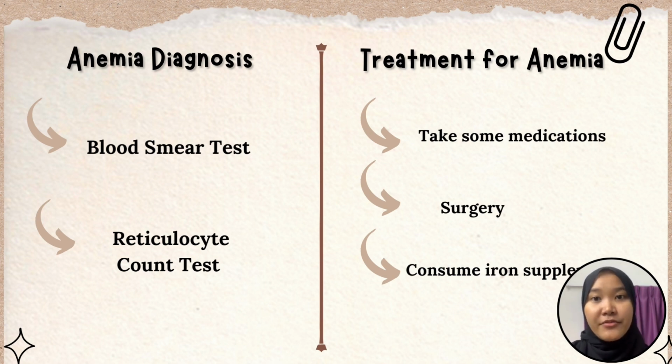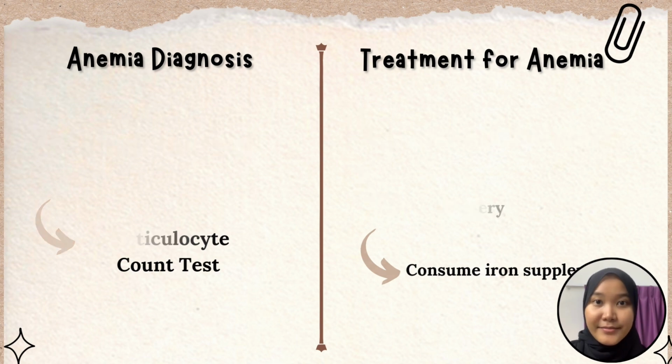For the treatment of anemia, firstly, taking medication to hold back the immune system. If there is a lot of blood loss, maybe they need to have surgery to fix the bleeding. Taking iron supplements is also one of the treatments, especially for those who have iron deficiency.